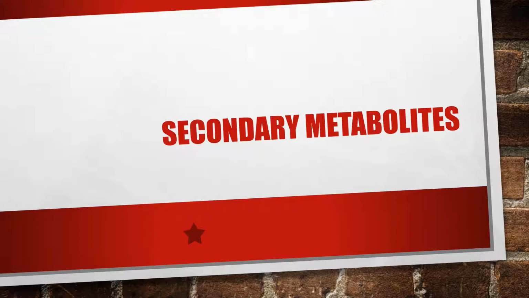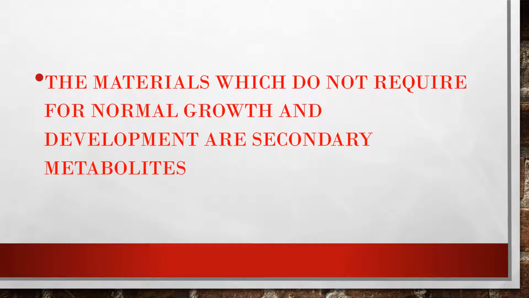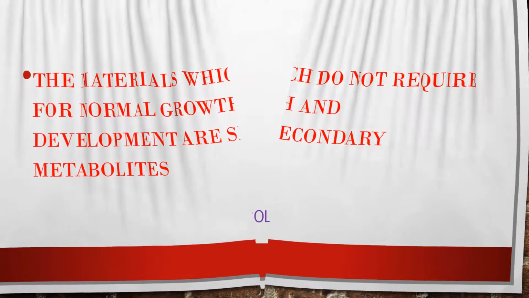And now secondary metabolites. These are the materials which are not directly involved in the normal growth and development of the plant. That is, the materials which do not require for normal growth and development are called secondary metabolites.